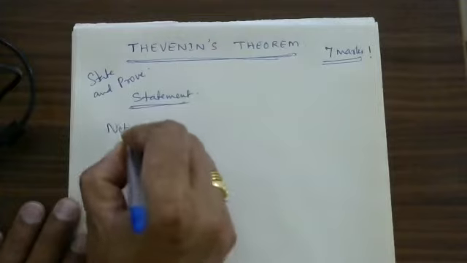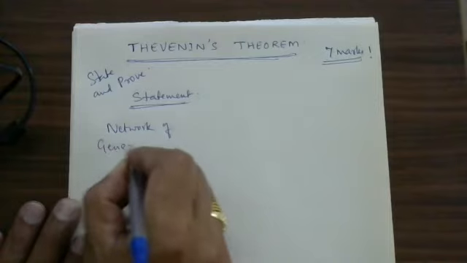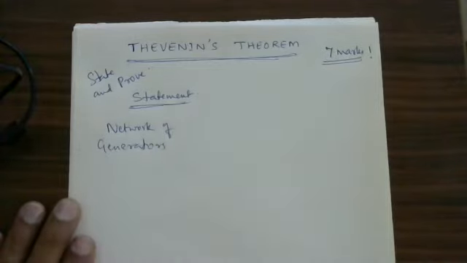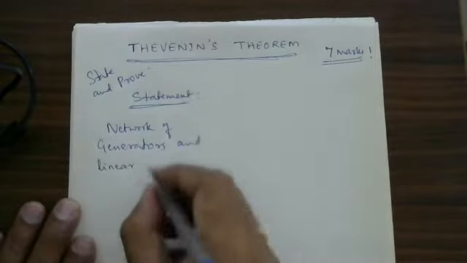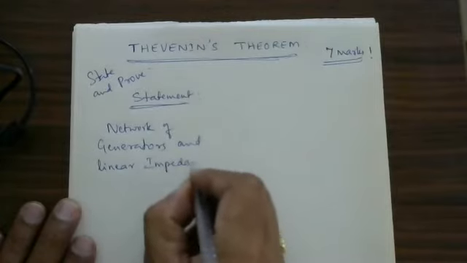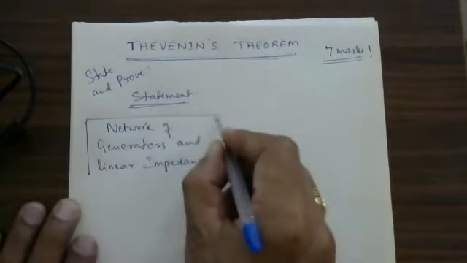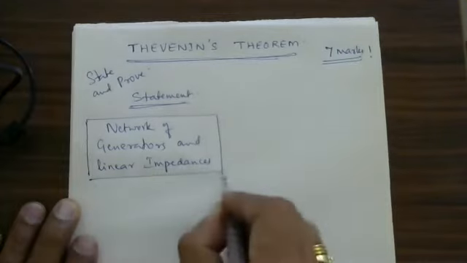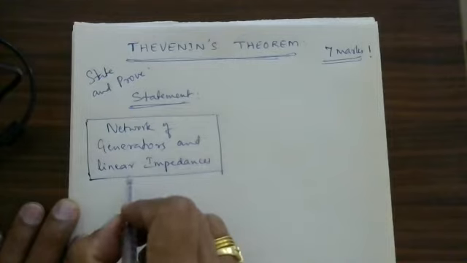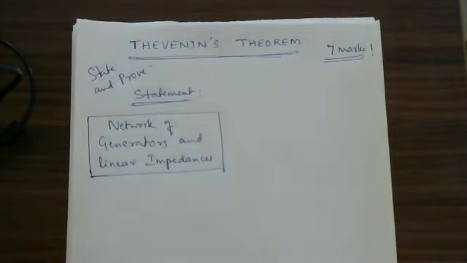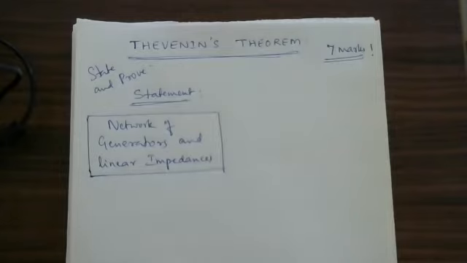So there is a network, a network of many generators and linear impedances. I will write that. This is the network. This network contains many generators and linear impedances. It contains the generators as well as the linear impedances.